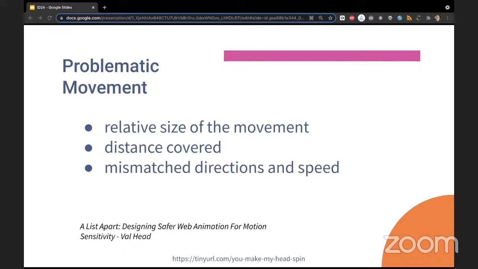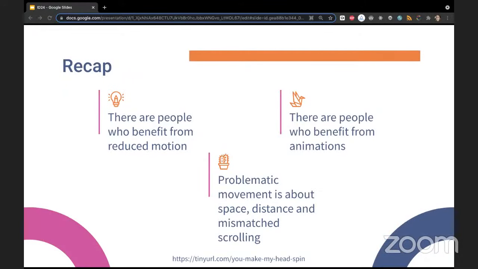So that was basically the first part of the talk. We were talking about people who benefit from reduced motion. The biggest group is people with vestibular disorders, but there are others as well who might benefit from reduced motion, like people with migraine, or with epilepsy, or those who might get sidetracked easily.